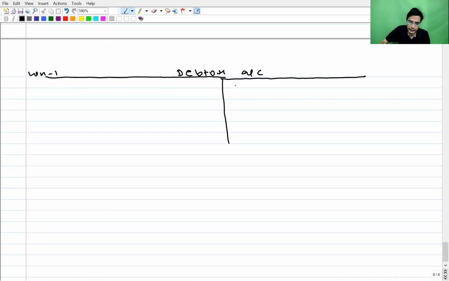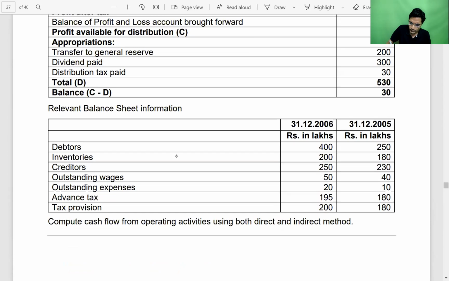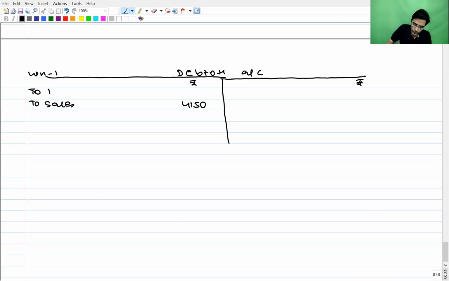So in debtor account, we will write to sales 4150. Then they have given us the information of opening and closing balance of debtors, 250 and 400. So to balance brought down 250 and closing balance is 400. By balance carried down 400.